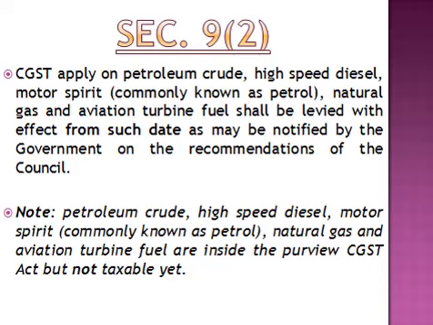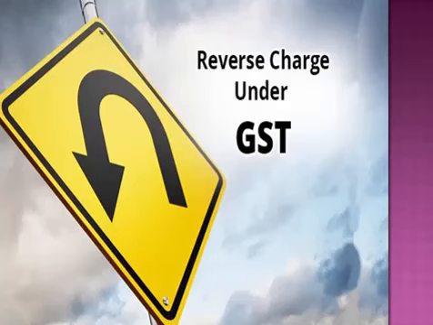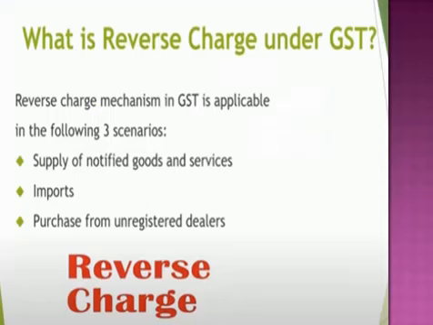And what is the basic reason for that? Because on these commodities already the tax rate is higher than 20%. So, why cover them under the 20% bracket scenario? Now, what is reverse charge?